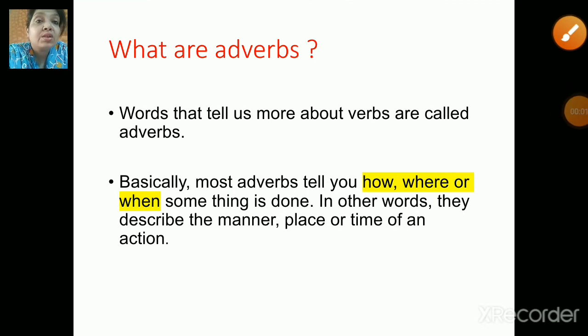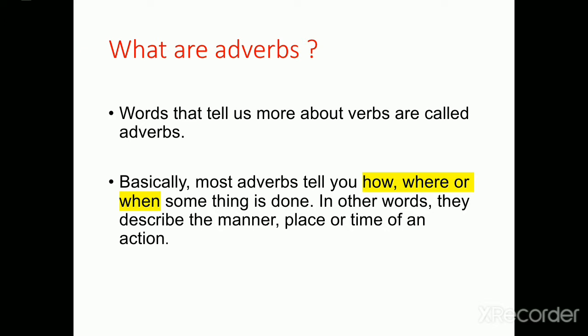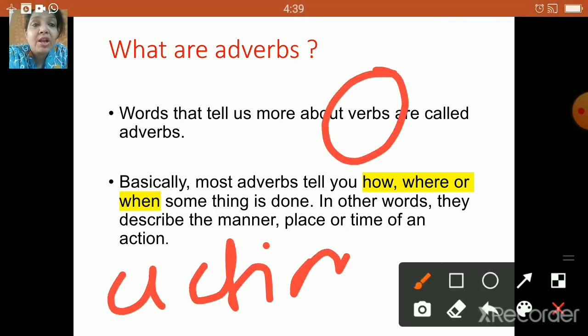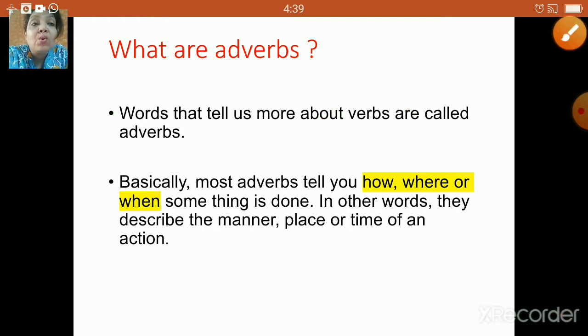So, now, children, what are adverbs? The words that tell us more about verbs. Now, what are verbs, children? As we know, verbs mean action, right? Now, action could be something like play, run, eat, sleep. Now, if I say she speaks slowly, speak over here is my verb, it's my action. But how is she speaking? She is speaking slowly. So, slowly is my adverb. Okay. So, today we are going to learn something more about adverbs.